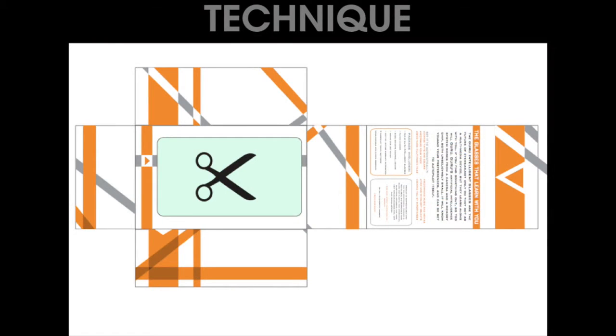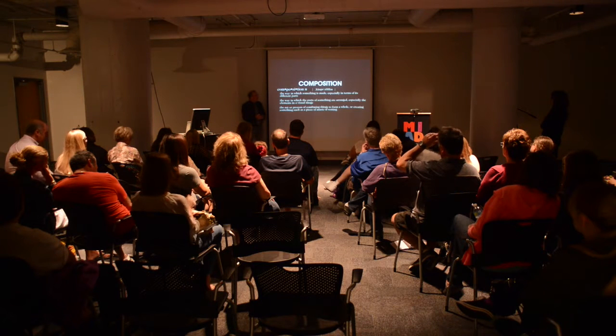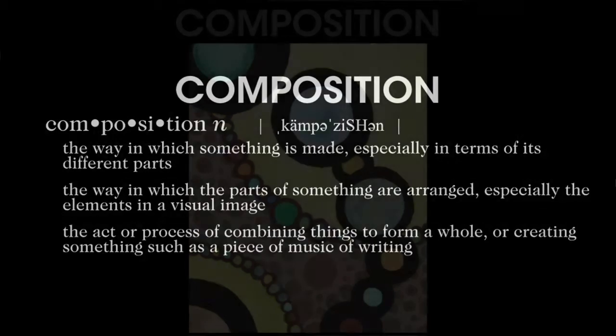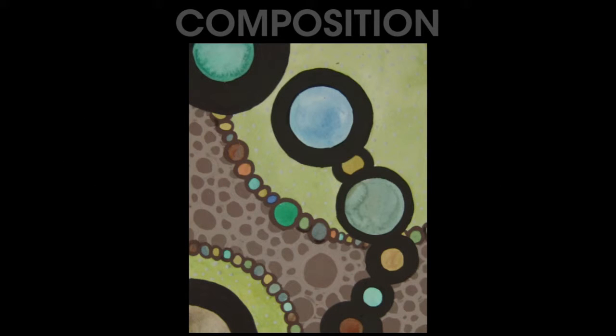Taking a single sheet of paper, printing it, and then understanding how to cut it and fold it and turn it into a three-dimensional box. That's package design. Okay. Next area is composition. Composition is the way that information is organized in a page. It can be something that is very abstract and simple, like this.